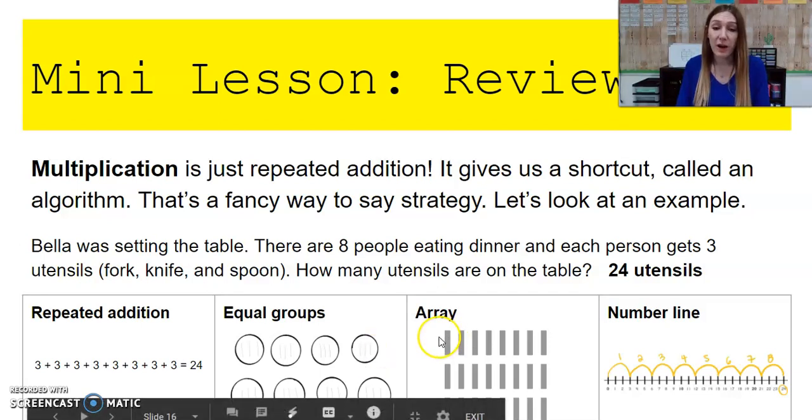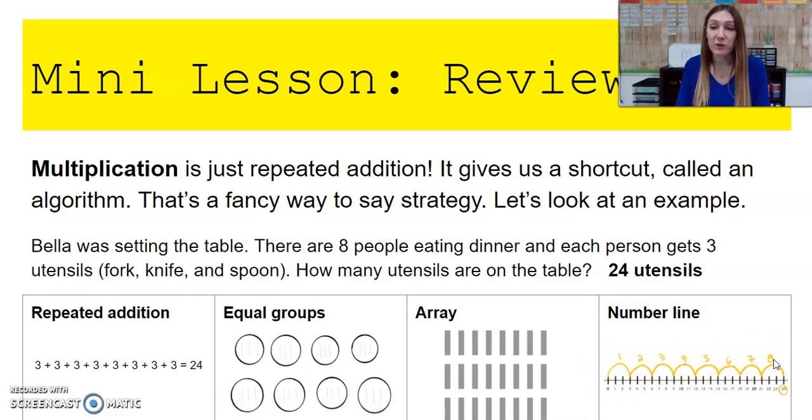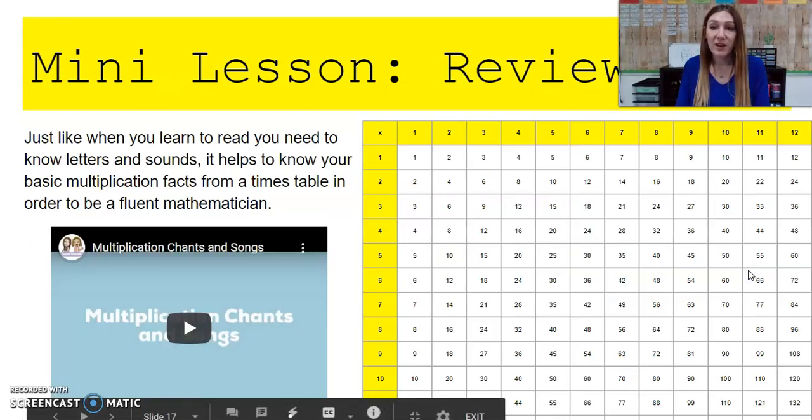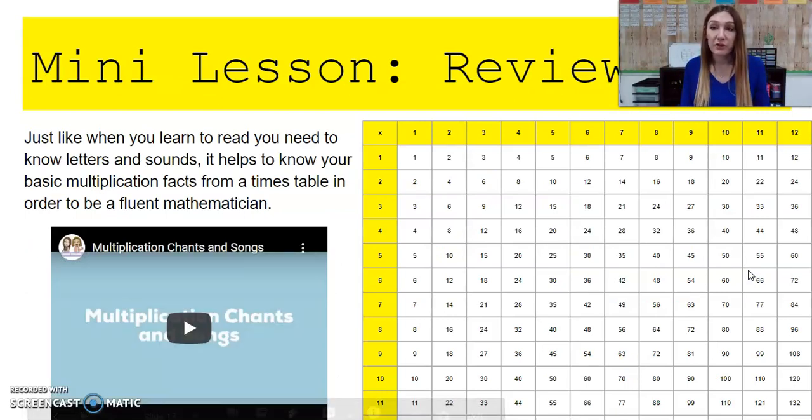We could use an array. We could do 8 columns and 3 rows, or we could do a number line where we're counting by 3's 8 times. No matter the strategy we use, we know that Bella is going to need 24 utensils on the table. But when we get into large numbers, like 2-digit and 2-digit, say we're multiplying 99 times 99, right? We don't want to use those strategies. So we're going to look at lattice method, which is a strategy to multiply multi-digit numbers.